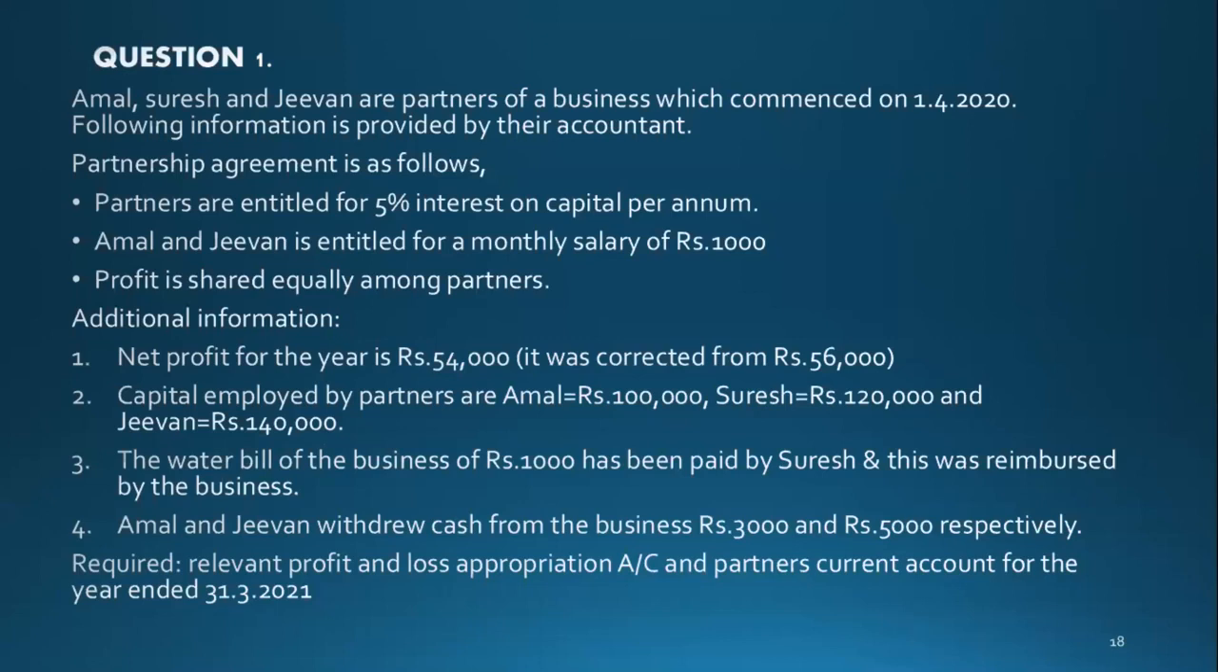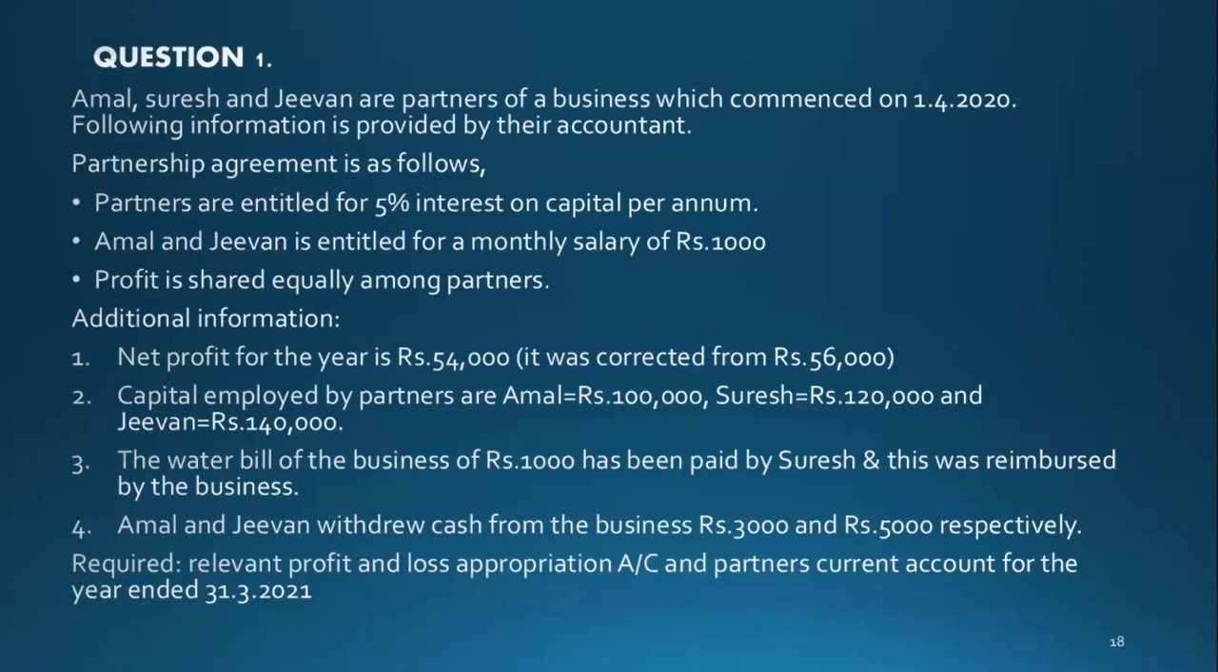Partners are entitled to 5% interest on capital per annum. Amal and Jeevan are entitled to a monthly salary of 1,000. Underline that, guys: monthly salary. They are saying not annual salary, the monthly salary of rupees 1,000. So you need to understand, we are doing this question for 1 year, but they have given the salary of rupees 1,000 for a month. So you need to multiply and write it.